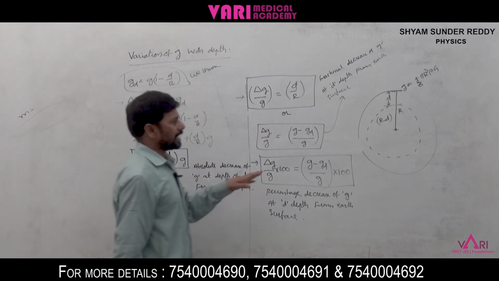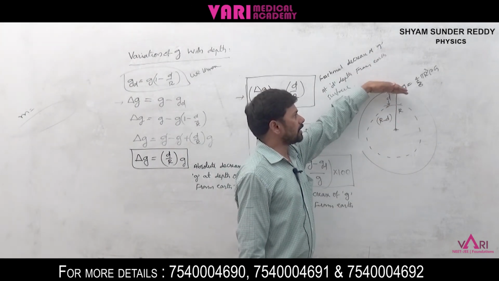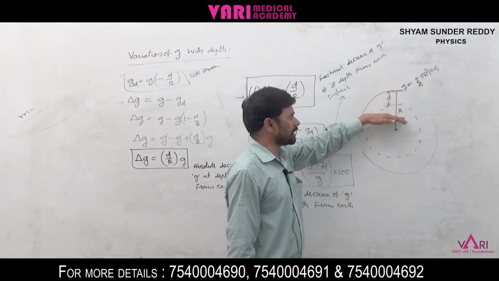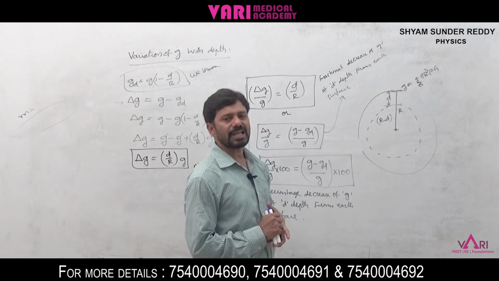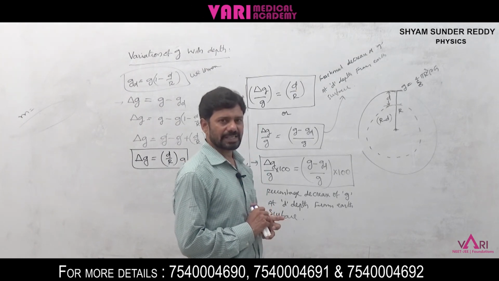Yeah, look at this. At the same height from Earth surface and the same depth from Earth surface, we get the same values. In which place the G value decreases more, we will discuss in the next video.